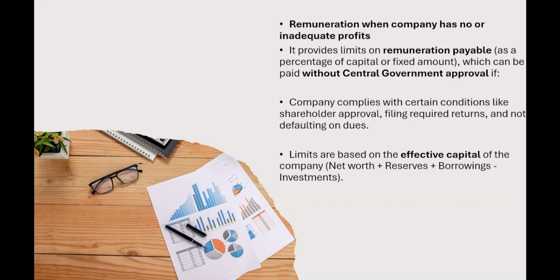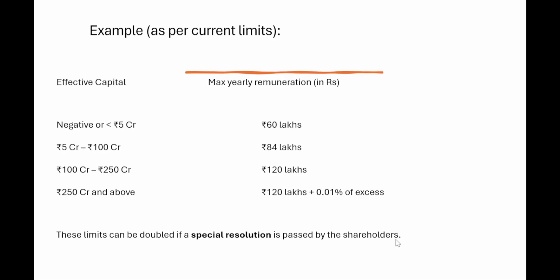So remuneration when the company has no or inadequate profits: first it will fix the amount which can be paid without central government approval, when the shareholders' approval is there, when filing of returns has been done perfectly and no defaults are there, and limits are based on the effective capital of the company. So the percentage will be based on the effective capital of the company, right?